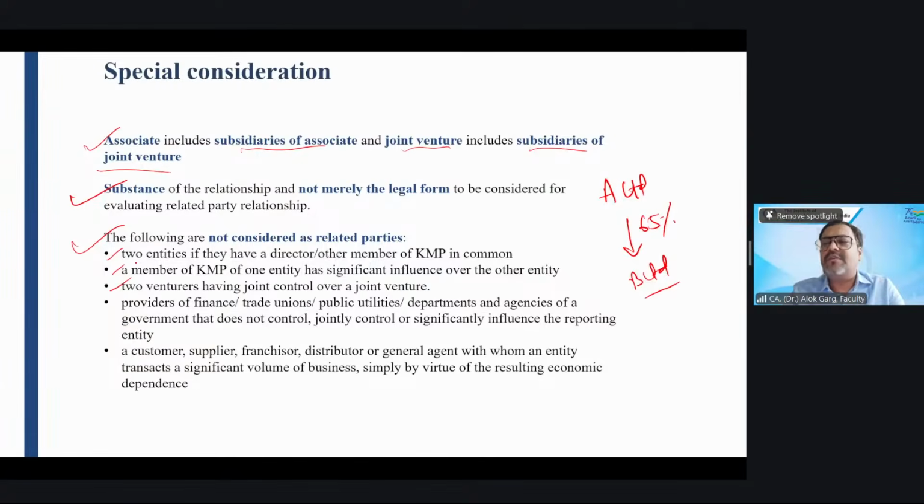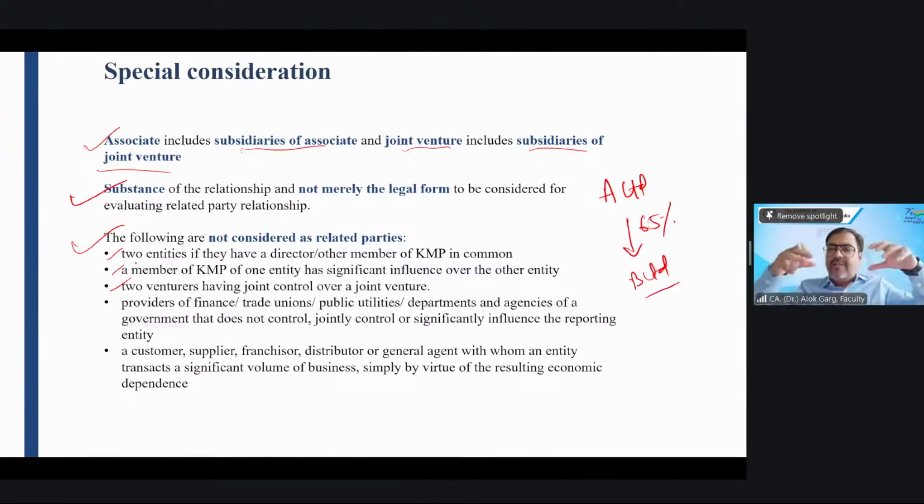They are the promoters, and of course, public. Both are listed companies. Of course, public stake is also there. But who are the promoters? For Indian Oil, government. For Adani, Gautam Adani and the family. So they created Adani Indian Oil Gas Private Limited, a joint venture.